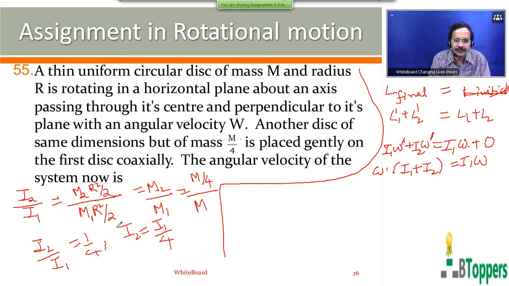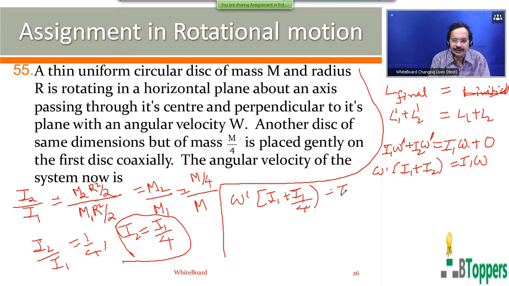Now we can substitute I2 equal to I1 by 4 on the left hand side and simplify it further. Those who want to copy the solution of the problem can copy it.